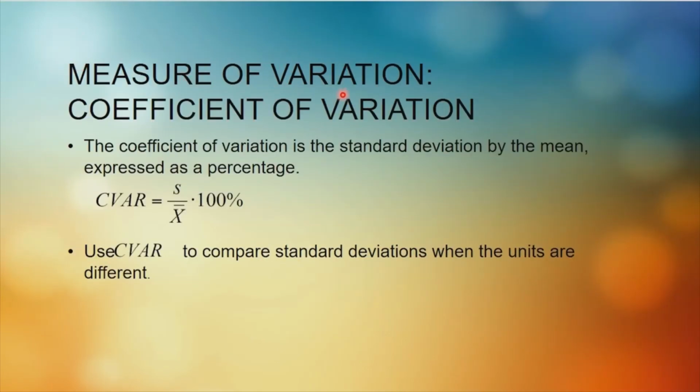So measure of variation, coefficient of variation. Okay, the coefficient of variation is the standard deviation divided by the mean, expressed as a percentage. So this is the formula of coefficient of variation, CVar. So use CVar to compare the standard deviations when the units are different. So when the units are different, we have to use this formula so that it's easy for us to compare.